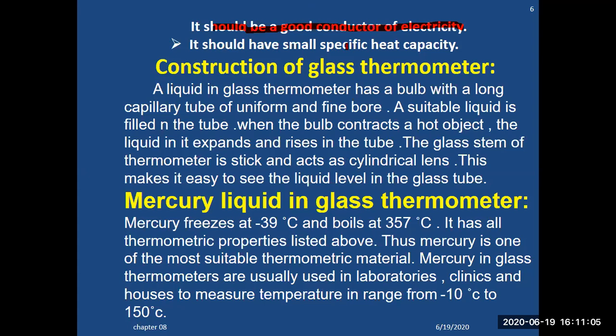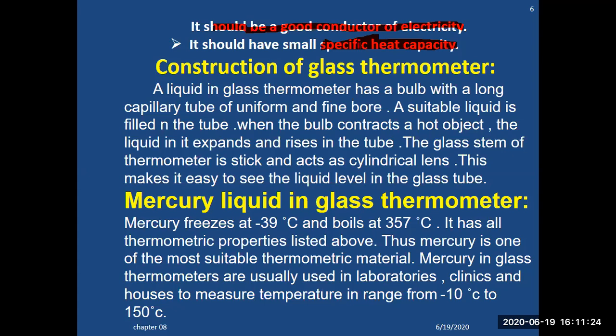It should have a small specific heat. Small specific heat means a small amount of heat is required to raise the temperature of a substance by 1 Kelvin or 1 degree. So, in summary: small specific heat, good conductor of electricity, should not wet the walls, and have uniform expansion.